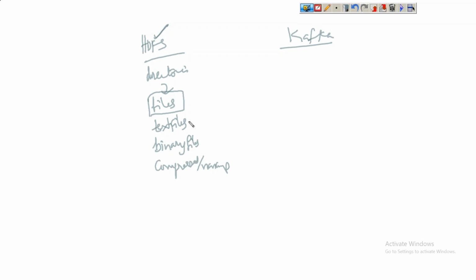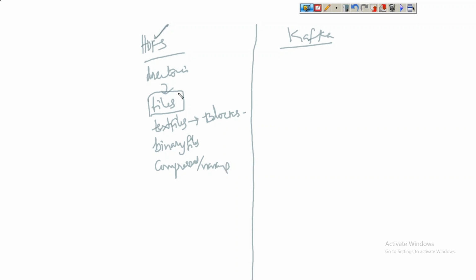And these files get divided into blocks. The file gets divided into blocks, and these blocks are distributed among the nodes in the cluster.